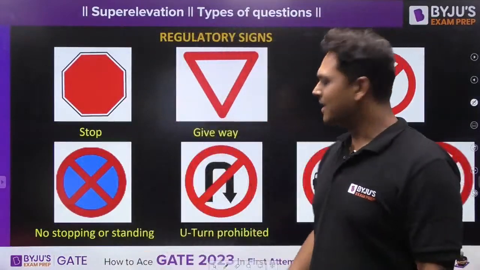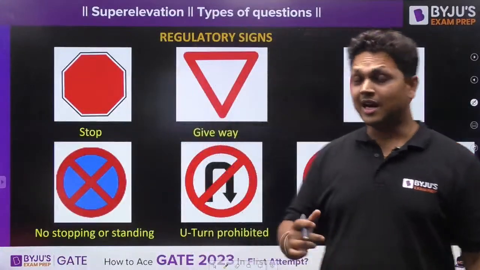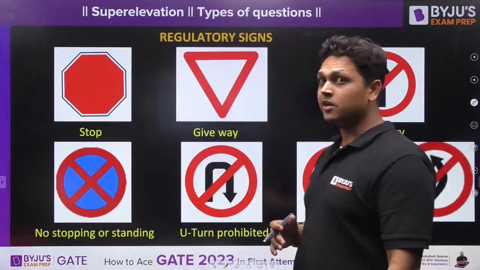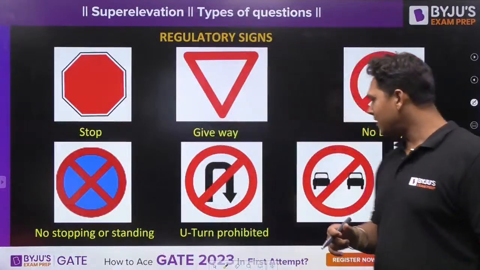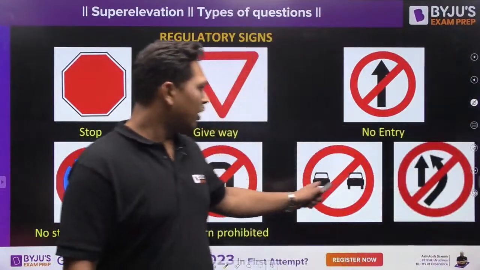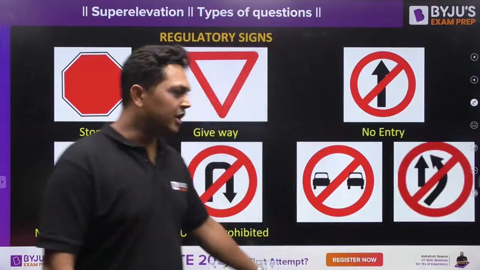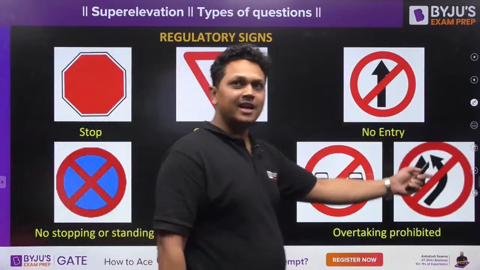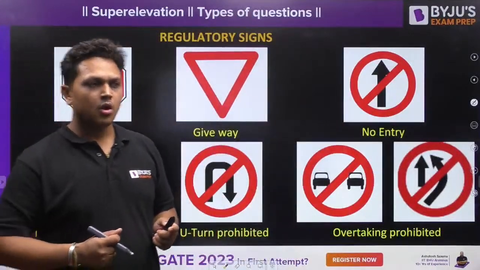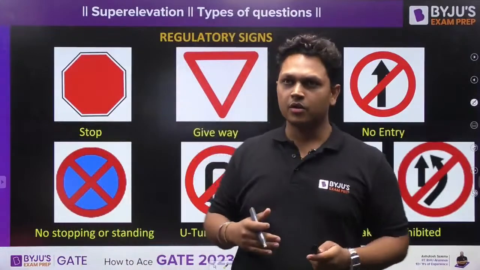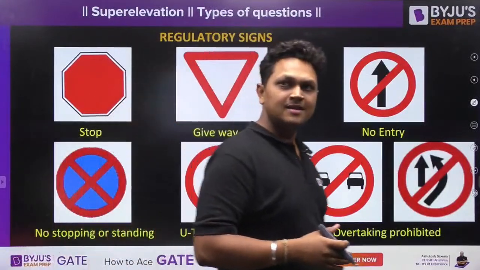U-turn prohibited. It is generally used at intersections where there is very heavy traffic. In that case, U-turn is prohibited over there, because if you are taking a U-turn, it will cause congestion and it may also lead to crashes, right? And what is this sign over here? No overtaking sign. You cannot overtake in certain areas. For example, if there is a turn along the road, or some narrow road, or there is a bridge, then on those stretches of the road, overtaking is not allowed, right?